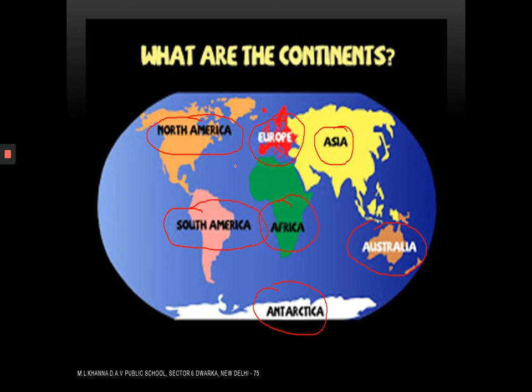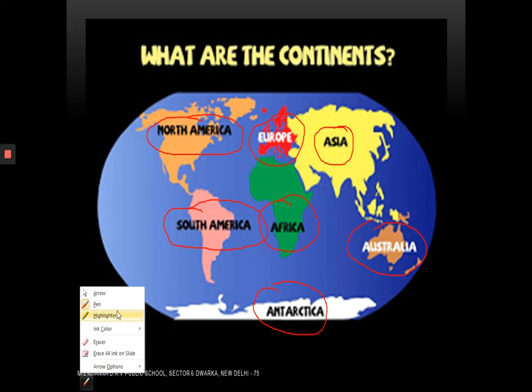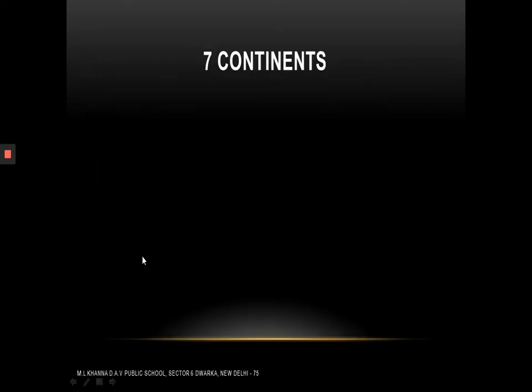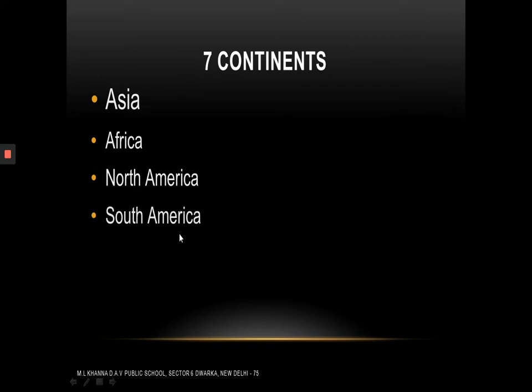So these are the 7 continents. And do you know the largest one is Asia? Now let us arrange them according to their size, that means largest to smallest. Number 1, the largest one is Asia. Number 2, Africa. Number 3, North America. Number 4, South America. Number 5, Antarctica. Number 6, Europe. Number 7, Australia.